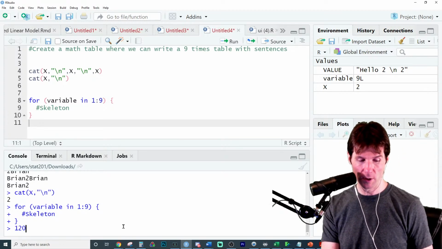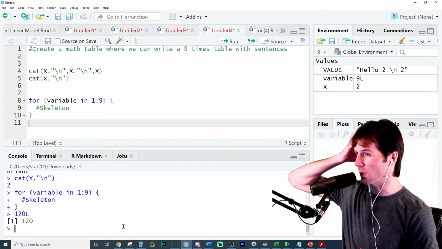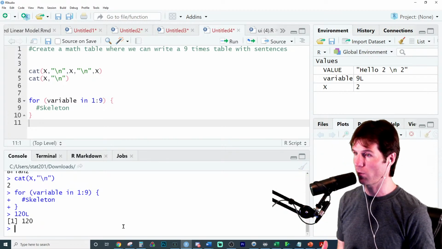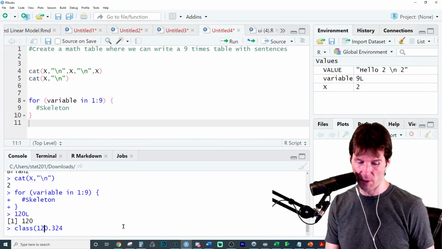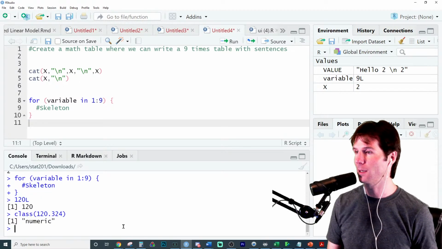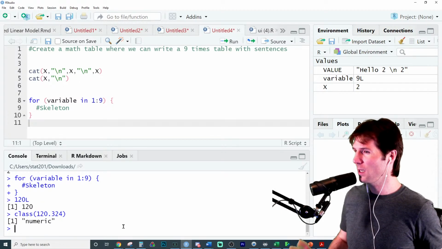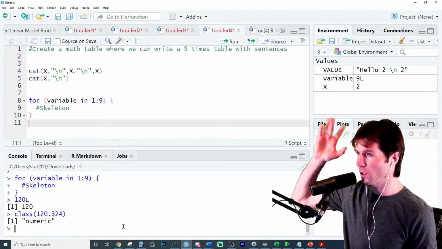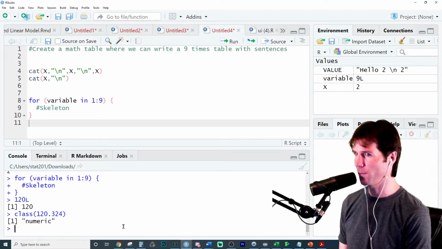It just says that it's an integer value and not stored as numeric. So you could type something like 120L, and that is the value of 120, but it's just being seen as an integer, which is a smaller way to store information, rather than something like this, which, if I check the class, should be numeric, I believe, or maybe double. Numeric, it is. It's probably double decimal precision. But we don't need to know all the extent of the code. We should just see what's going on, but we can talk about every little thing that's going on right here. So please ask questions if you have them.